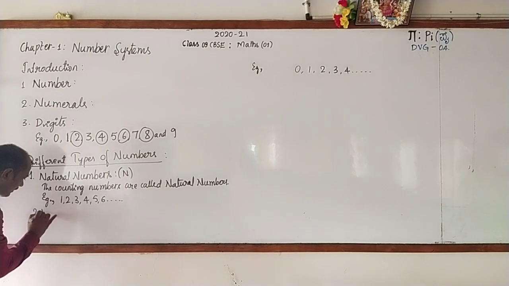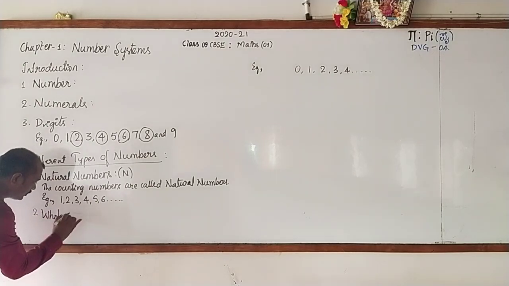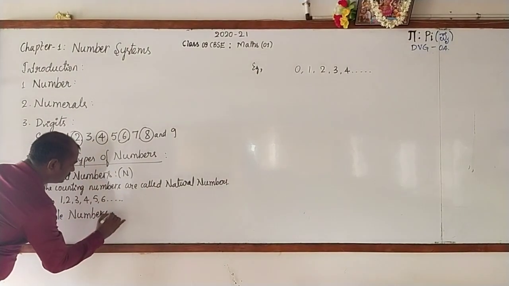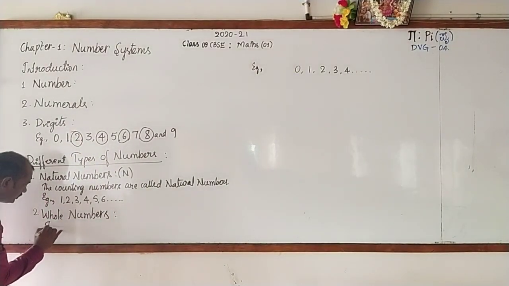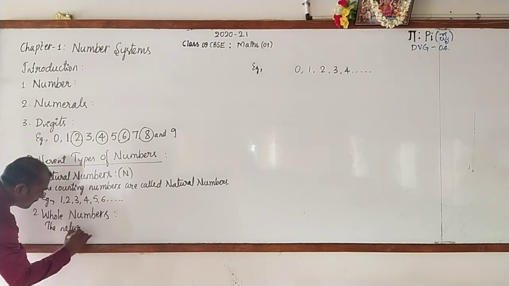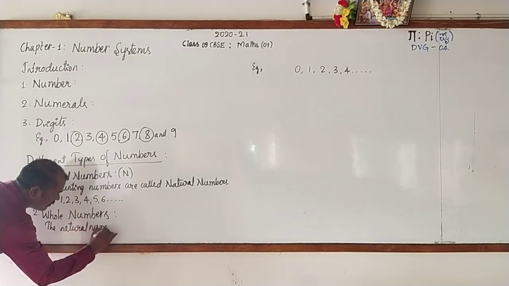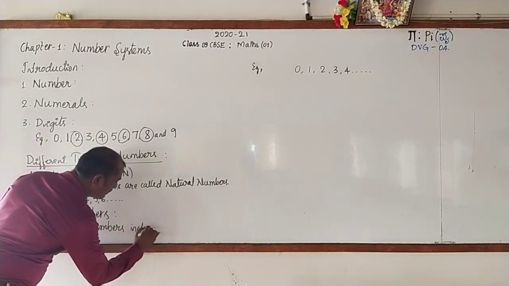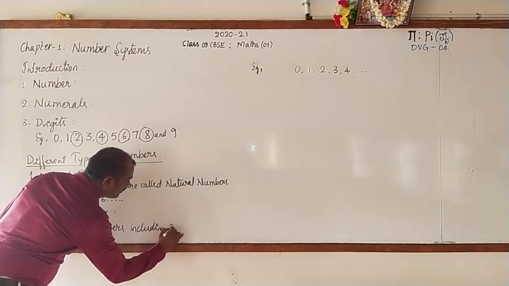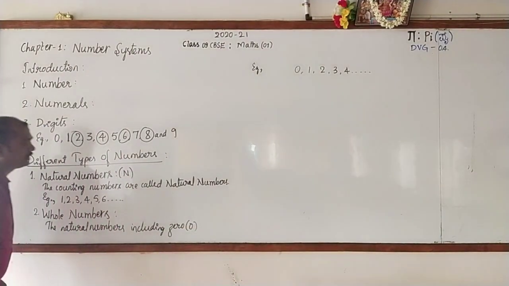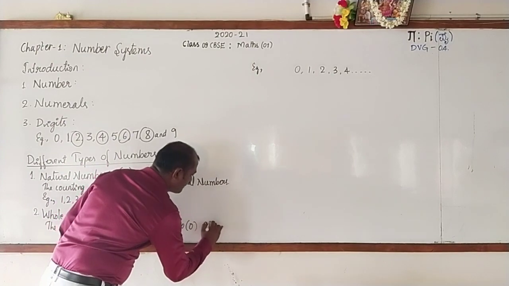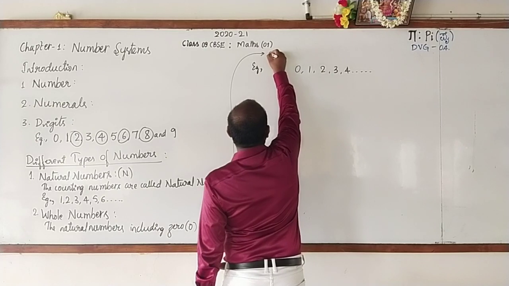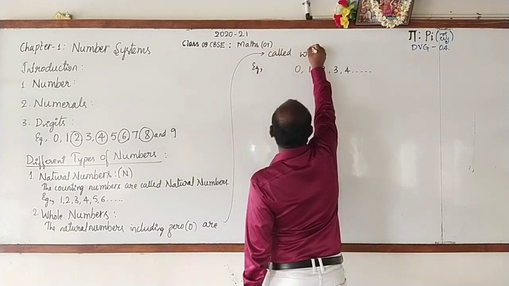Write down with me. Whole numbers. Let me write the definition. The natural numbers including 0 are called, here on the right, are called whole numbers.